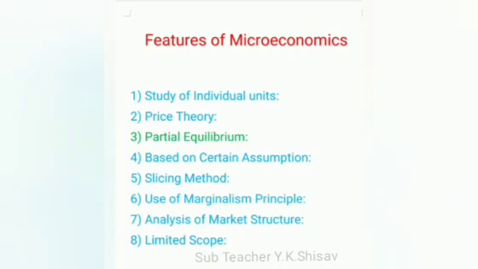That means microeconomics isolates an individual economic unit from the other forces in the economy. It analyzes the equilibrium position of an individual economic unit such as an individual consumer, individual firm separately, etc. Therefore, microeconomic analysis is a partial equilibrium analysis.